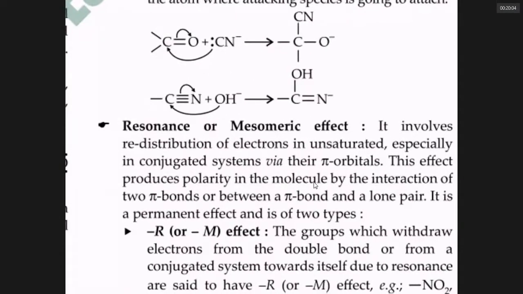Resonance has another name called the mesomeric effect. It can be represented by capital R or capital M.